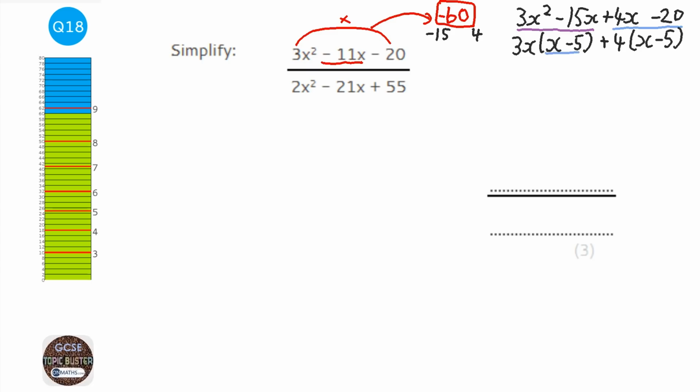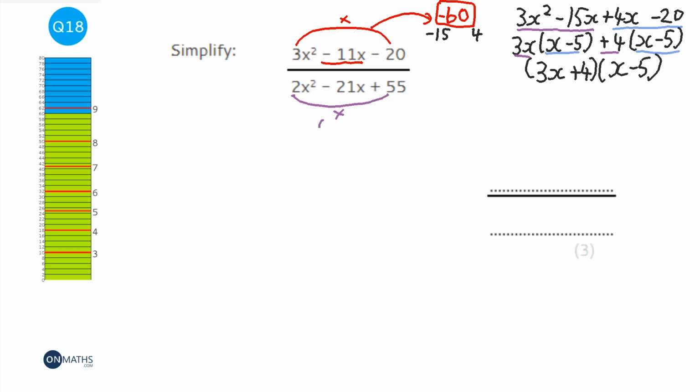and then we put the repeating bracket and the leftover pieces together. So we've got 3x plus 4, and then we've got the repeating bracket there. Okay, one down, one to go. So the next thing we need to do is do exactly the same thing again here. So that'll make 110.